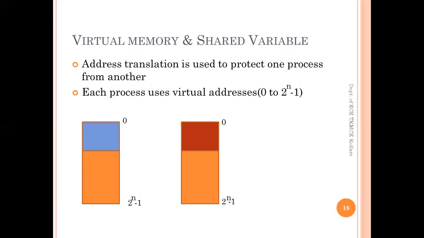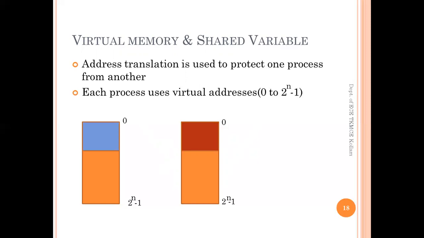This type of sharing of a particular variable between P1 and P2 is possible if and only if the operating system supports the shared variable function.